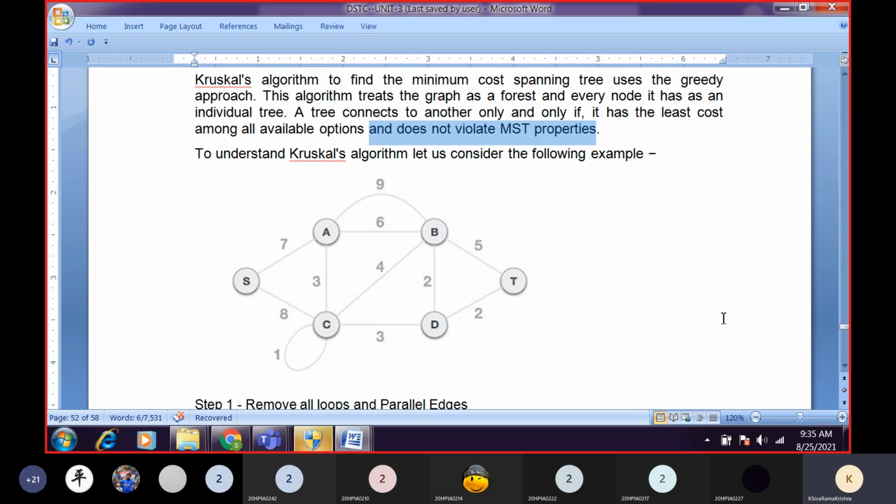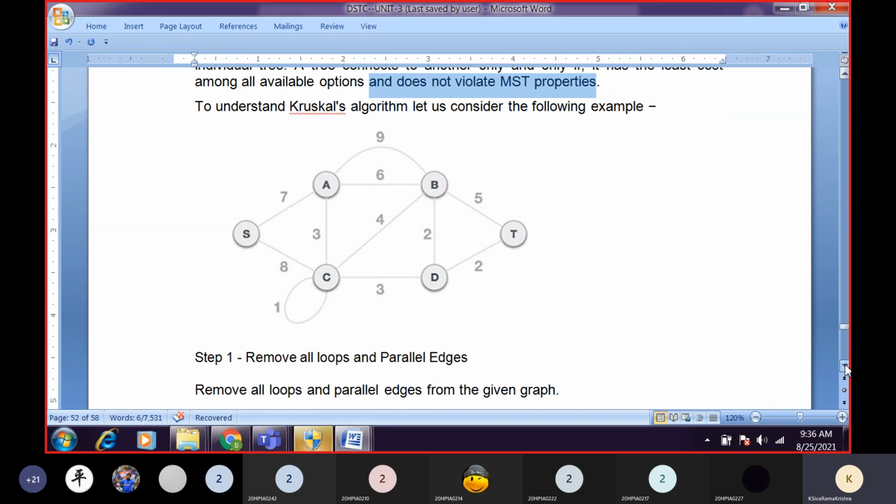So we'll take one example here. So we'll take this example. Is it a tree or a graph? So definitely it is a graph. So first what we have to do is, in our graph, if there are any loops, we have to remove those loops.